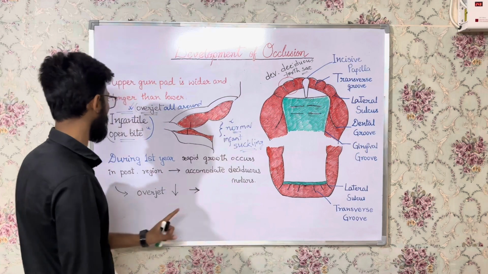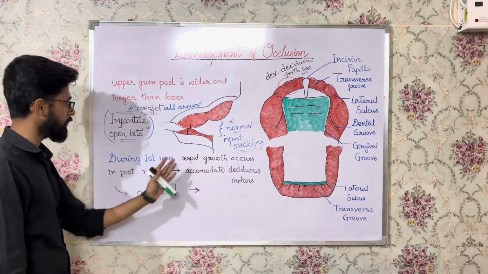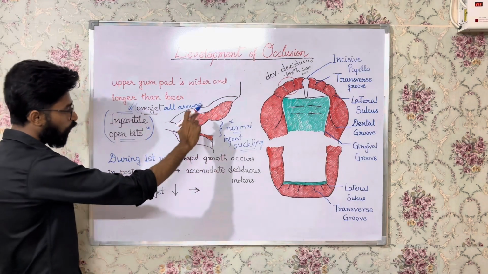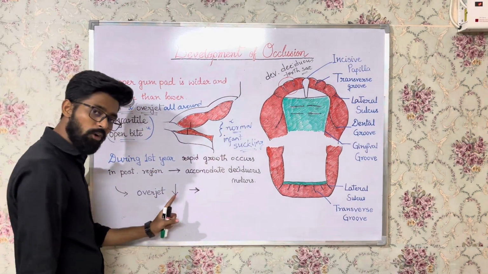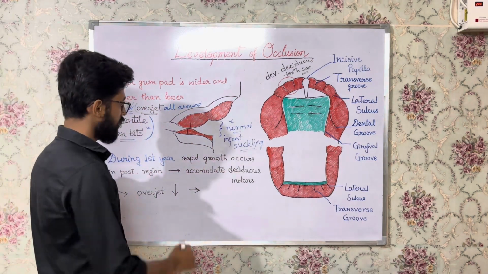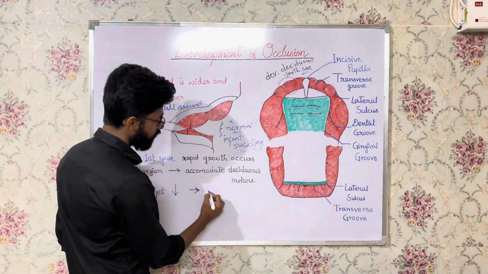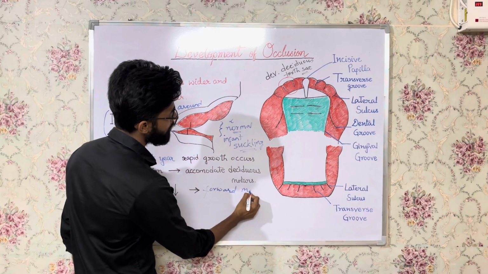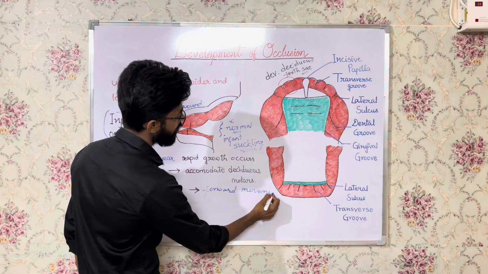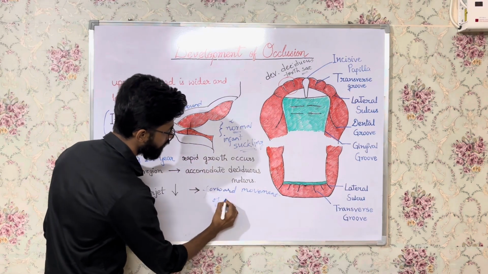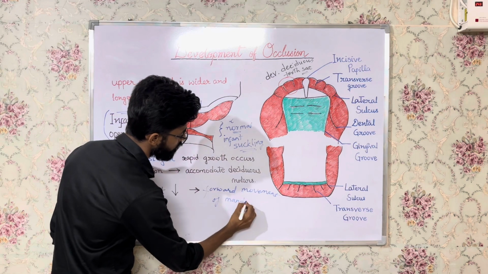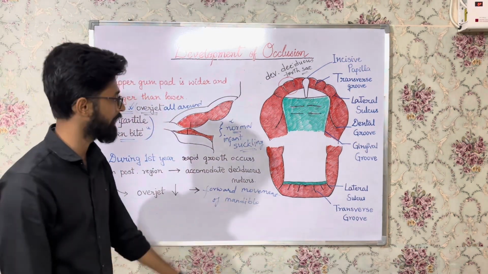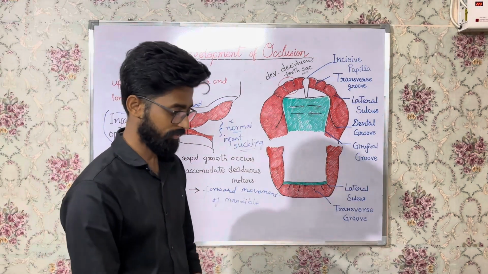In order to accommodate them, during the first year, rapid growth occurs in the posterior region. And also, this overjet decreases, right? Overjet decreases by forward movement of mandible. Okay, forward movement of mandible. So overjet also decreases by forward movement of mandible, right?